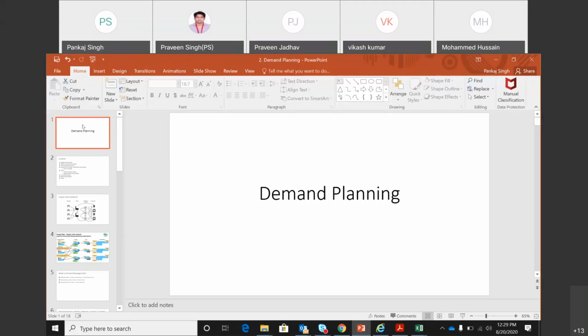So the hands-on for today is very similar, very easy. Whatever I have done in this session: I loaded the templates, created one forecast profile and forecast model, ran it and generated the statistical forecast, and made some adjustments to the local plan in the global demand plan. All these things need to be done as part of the hands-on today. When you do that, you will be able to perform more and learn more.